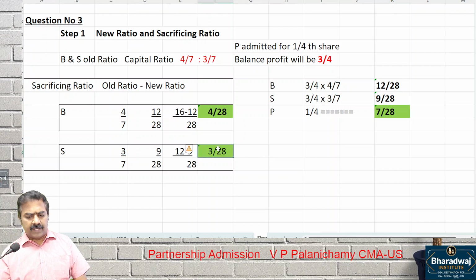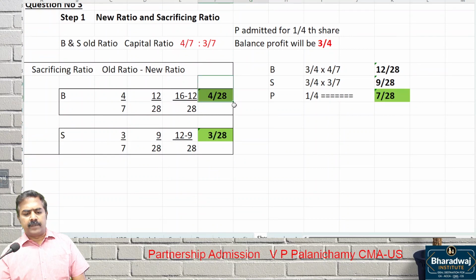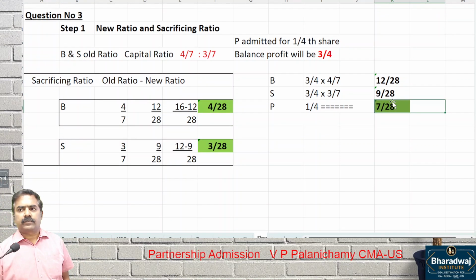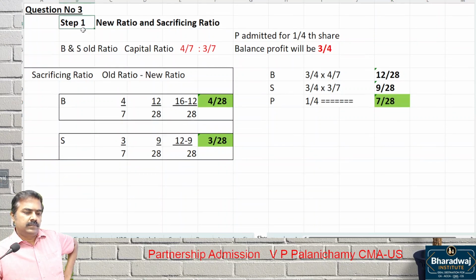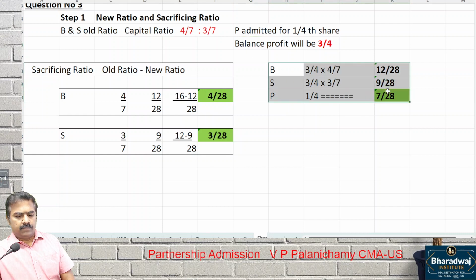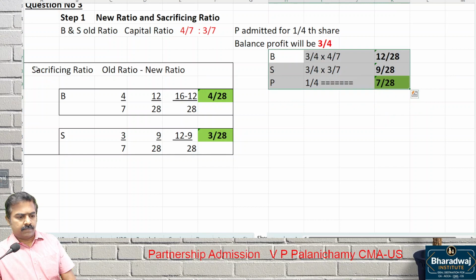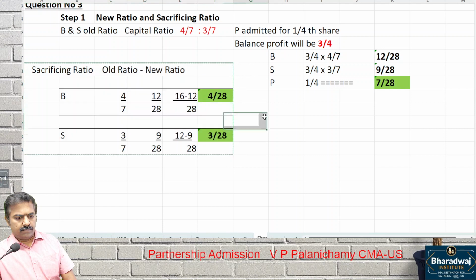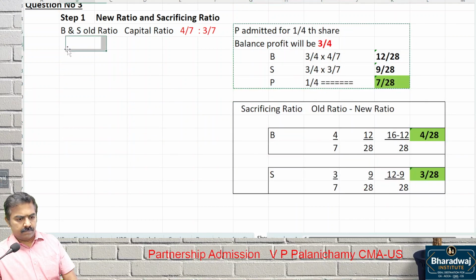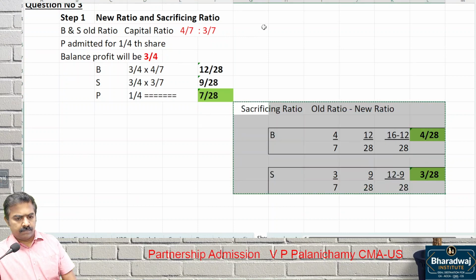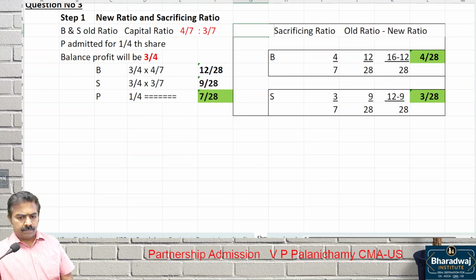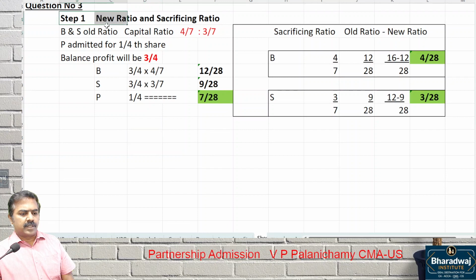The new partner will get what? 7/28. The sacrifice done by the old partners will be equal to the new partner's share. 4/28 and 3/28 add up to what the new partner gains, 7/28. Step 1 done. What is the next one?